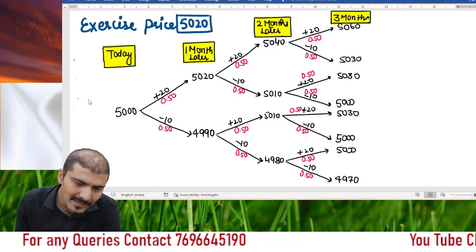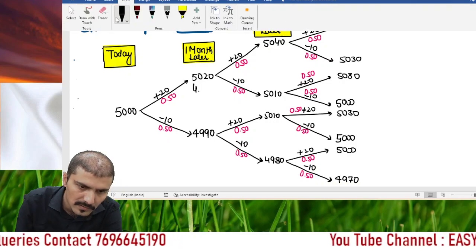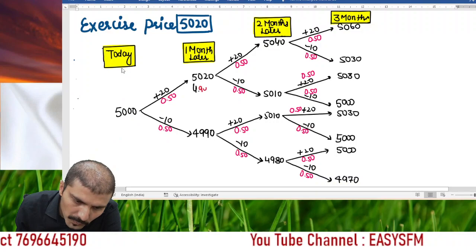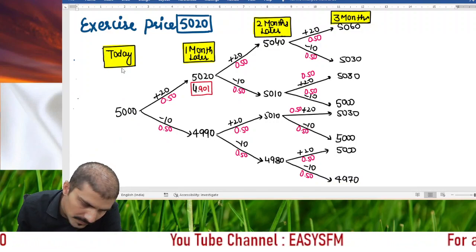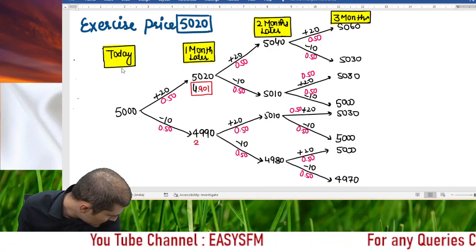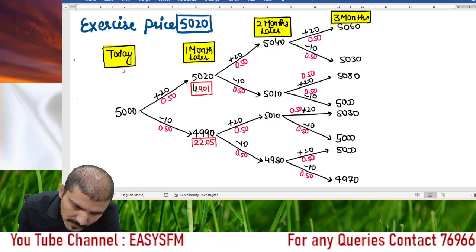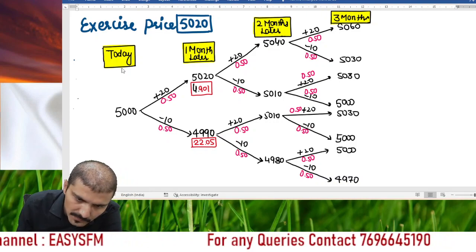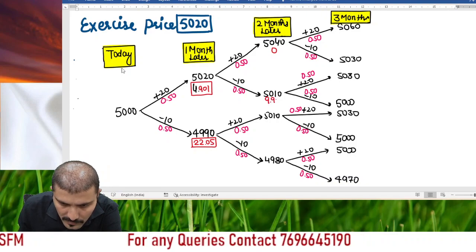Here the value of option that I have got is 4.901. Here it was 22.05. Here the value of option 5.409. Here 0. Here 9.901.